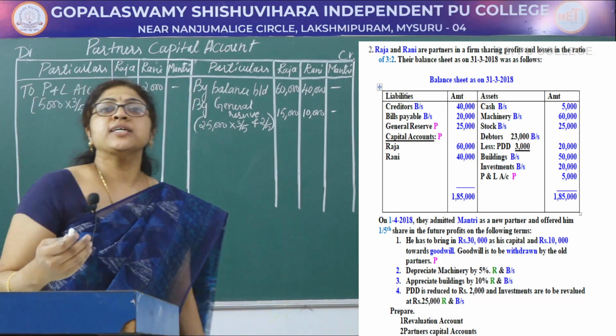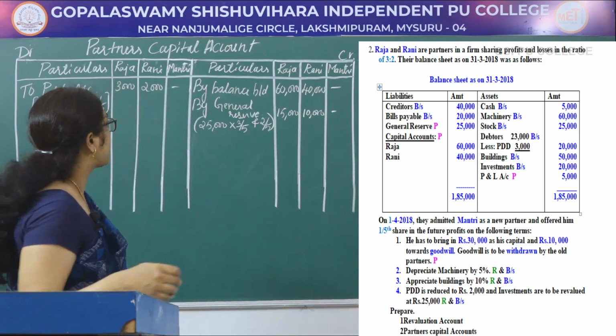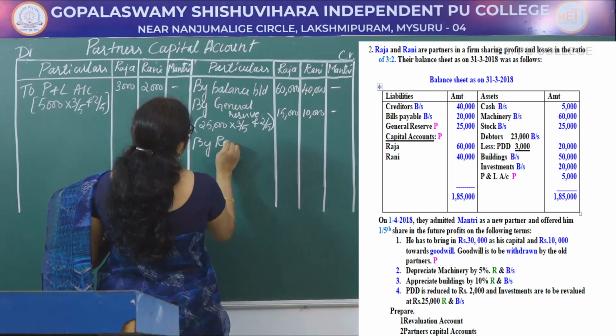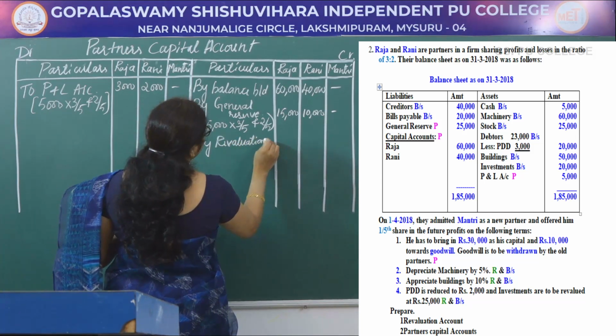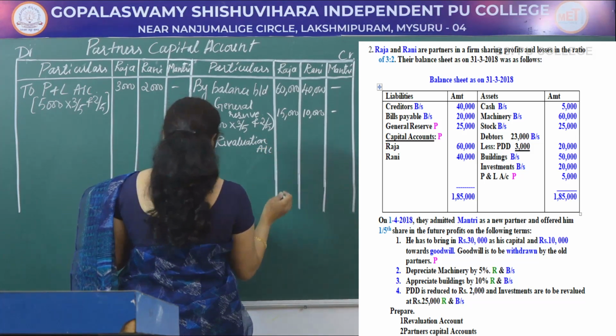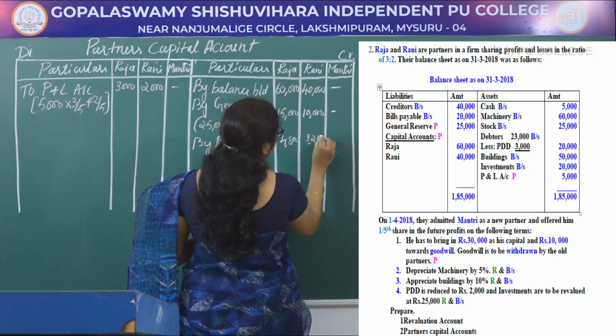Next, bring the revaluation account balance to partners capital account by revaluation account, 4,800 and 3,200.